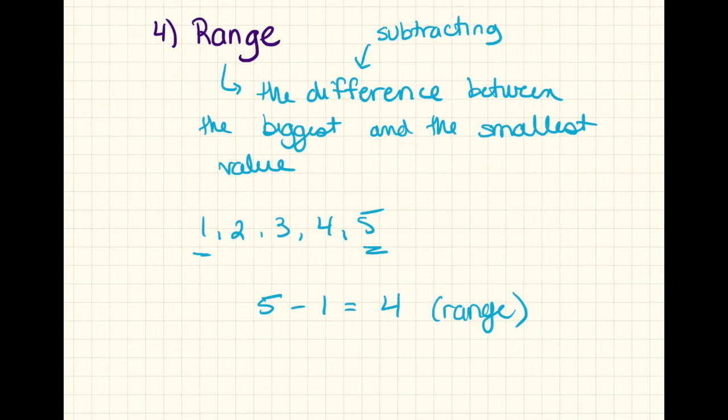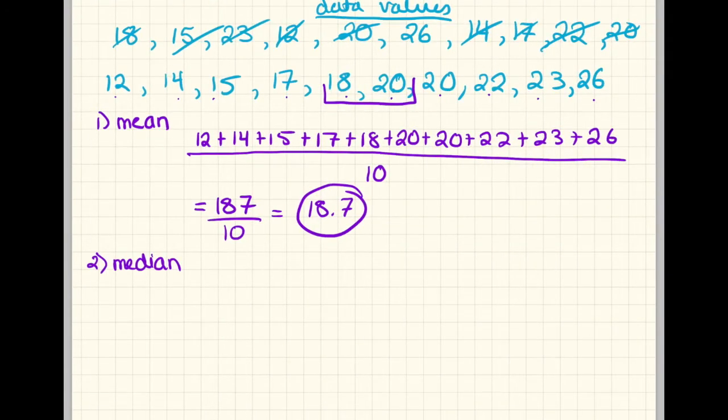So going back here, the two middle numbers are 18 and 20. So the average would be 18 plus 20 divided by the number that there are, and there's 2, 18, 20. So we're going to divide it by 2, and we get that our median is 19. So that's the median.